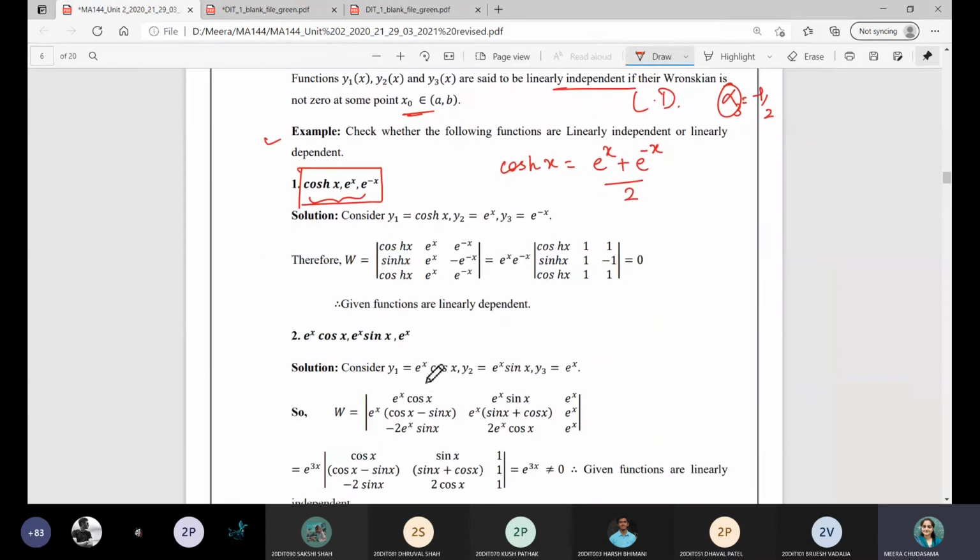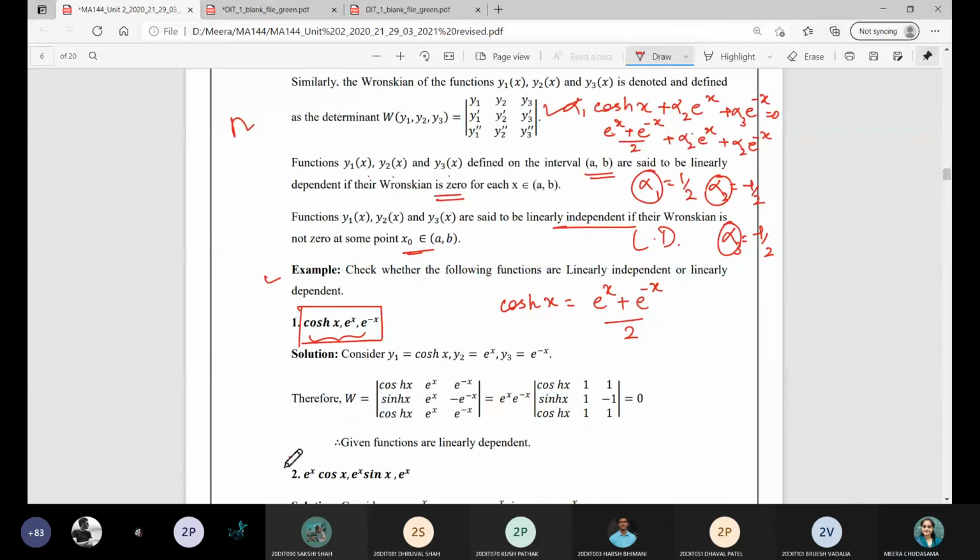Let us check for another one here. Check for this one. Three functions you are given, so the Wronskian will consist of a 3 cross 3 determinant.